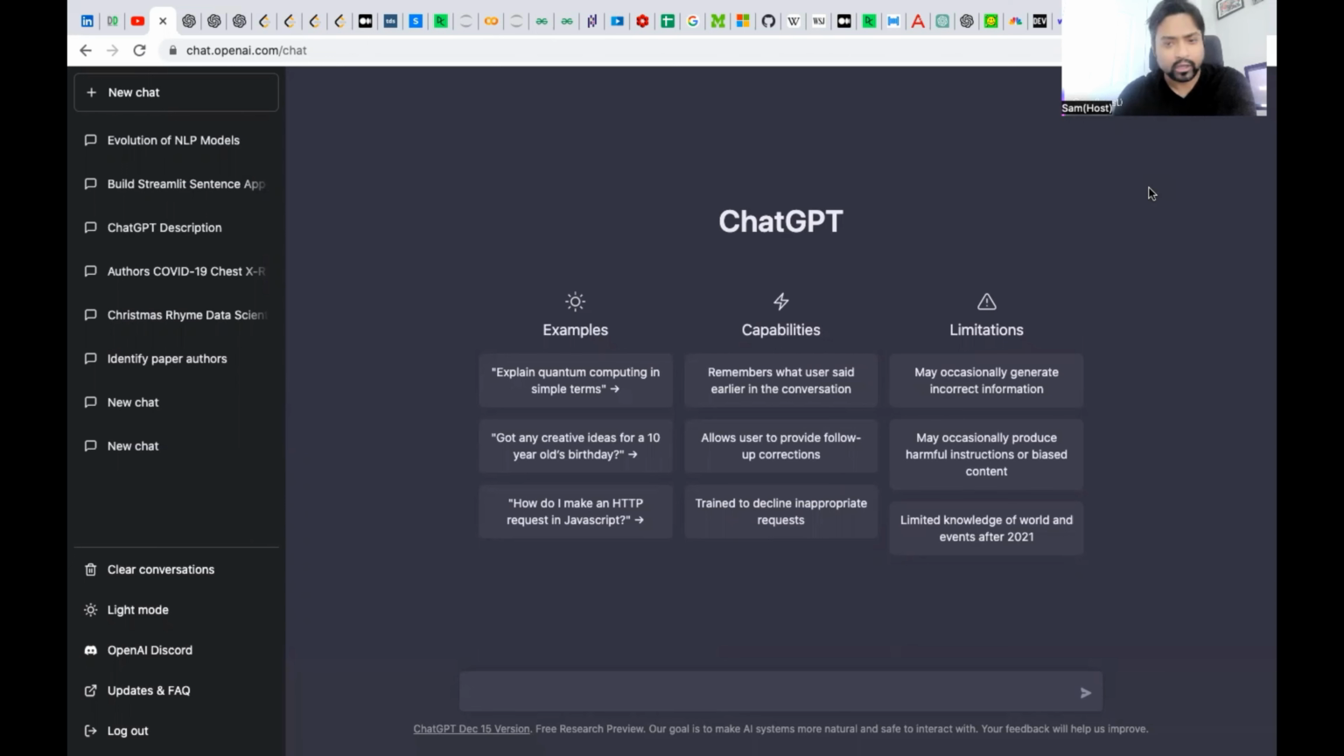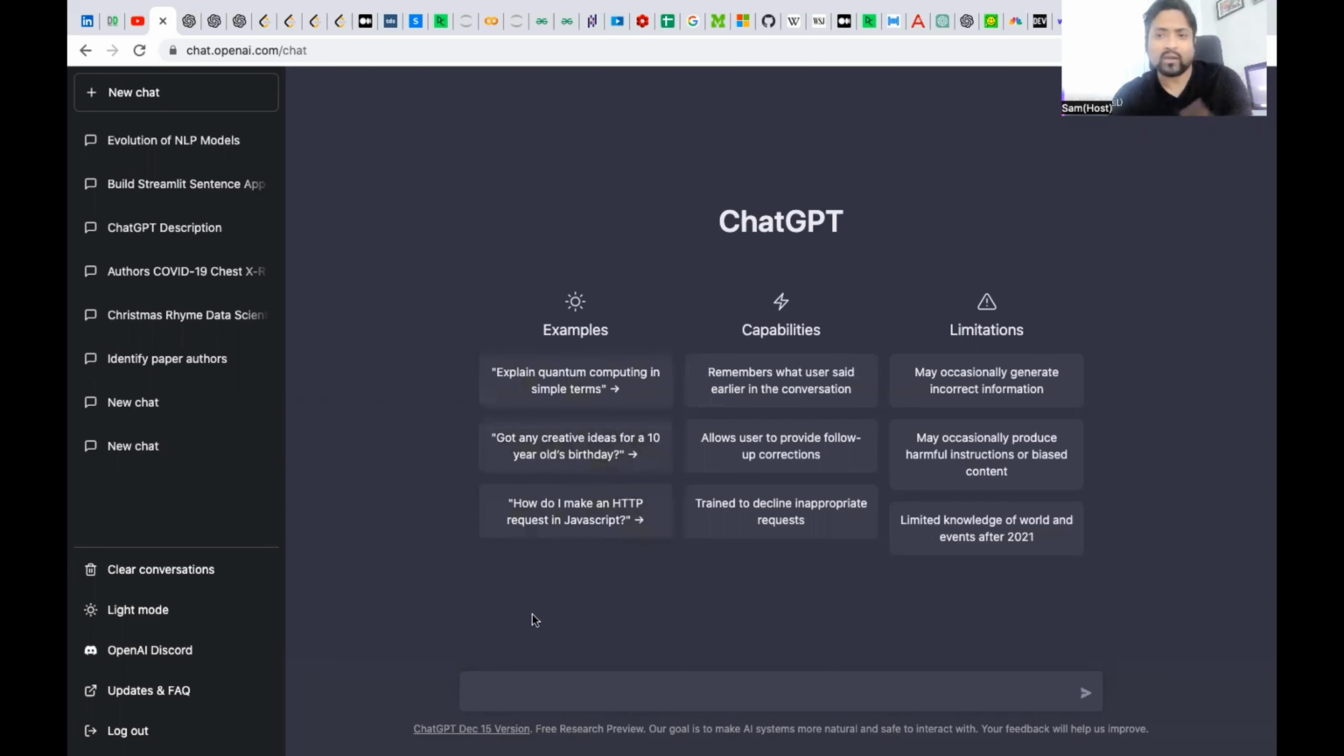After you log into ChatGPT, you'll be able to see this home screen. Here you can see some examples, because ChatGPT is more of a question answer bot. So you need to ask a question to the bot and it will answer you accordingly. There are some examples that they already put on the home page. It also gives you some information about what the capabilities of ChatGPT are and what limitations it has.